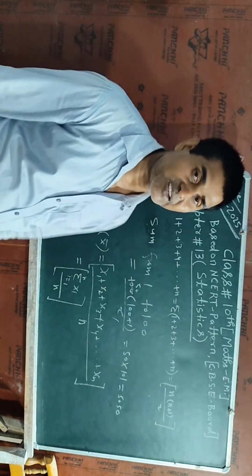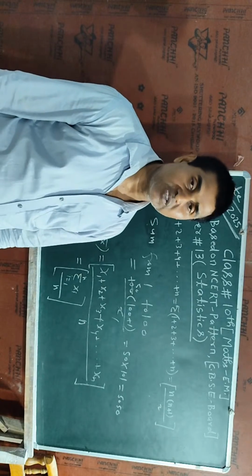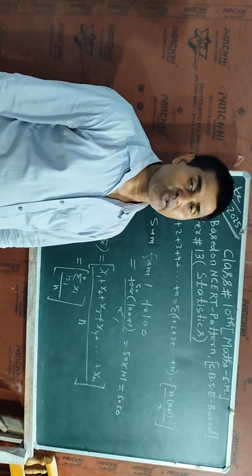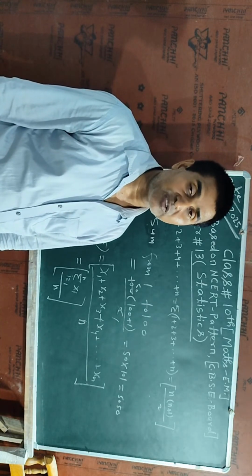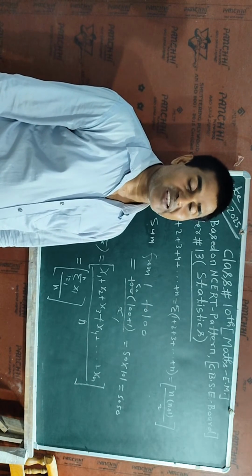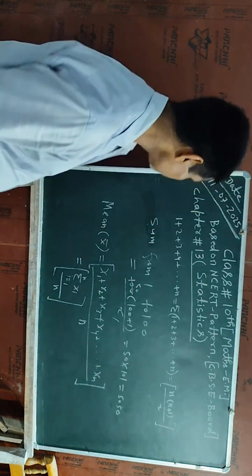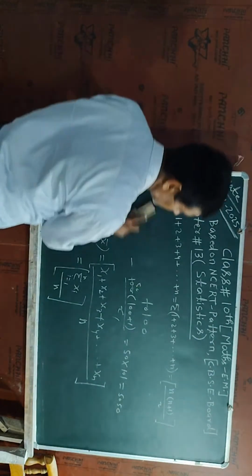Now any group data will be given. It means that the first term is given, the number of terms is given, and also the frequency of that term is given. And then we have to get its arithmetic mean. So that arithmetic mean can be obtained by a formula. I will write here another formula.